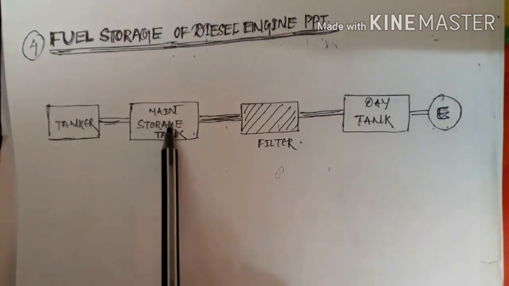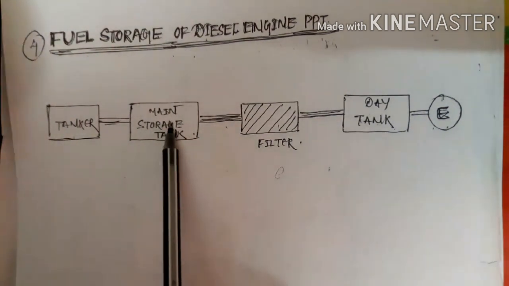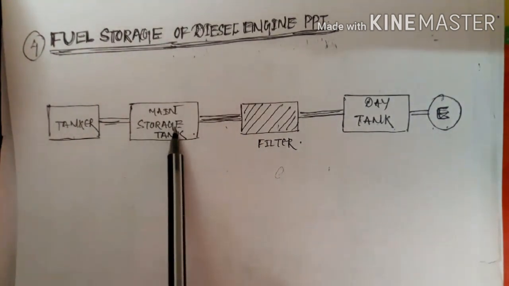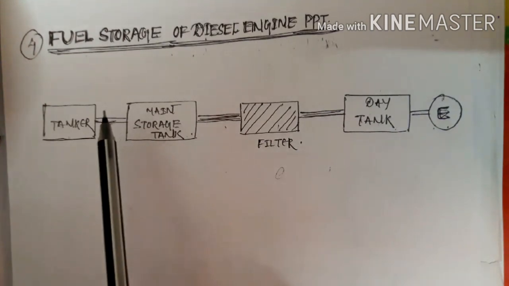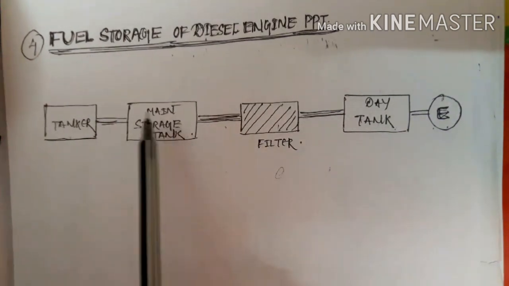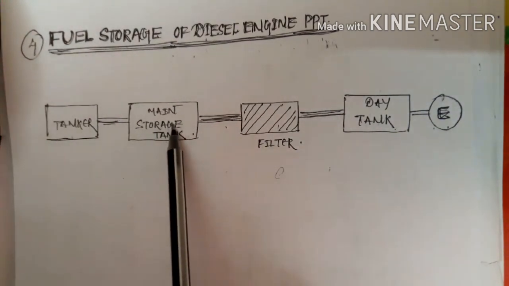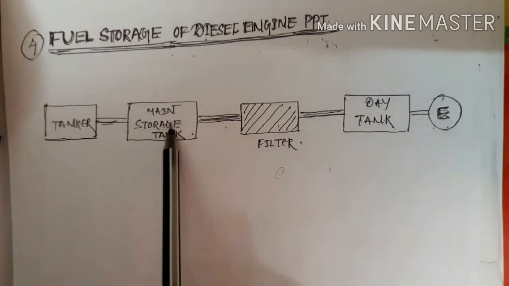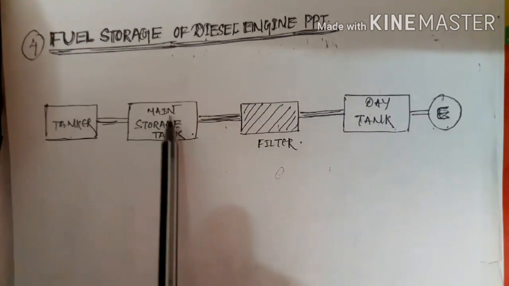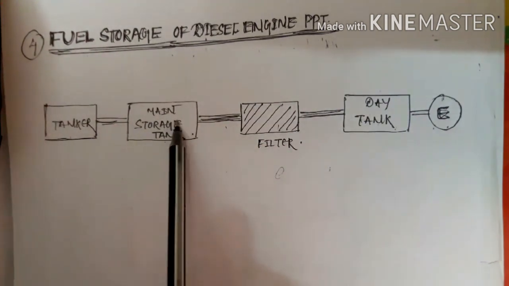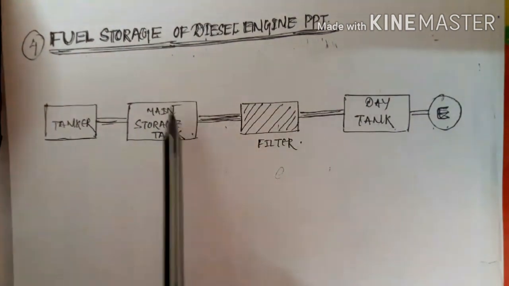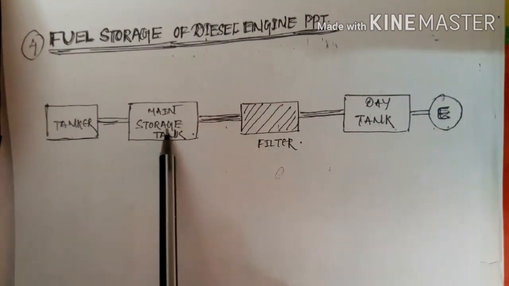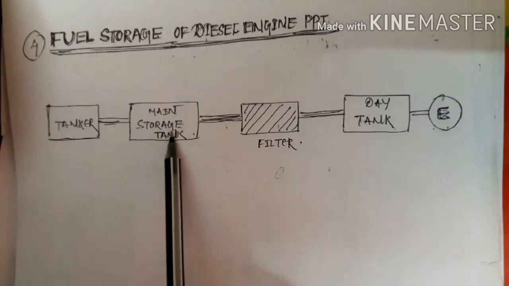The main storage tank always keeps a large amount of fuel. It may last for 1 month, or many more months. The main storage tank always keeps a large amount of oil. It may last for 1 month of use, or it may last for 1 year of use. This is the capacity or capability of your main storage tank.